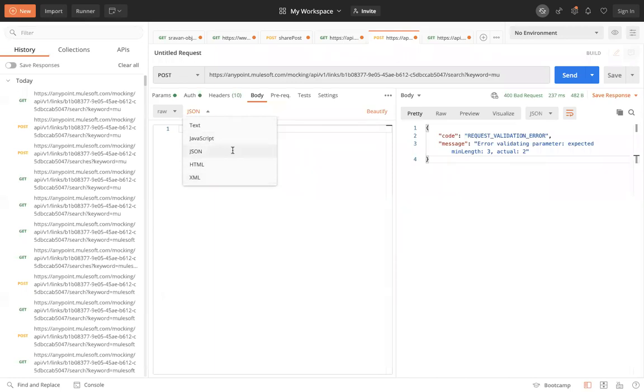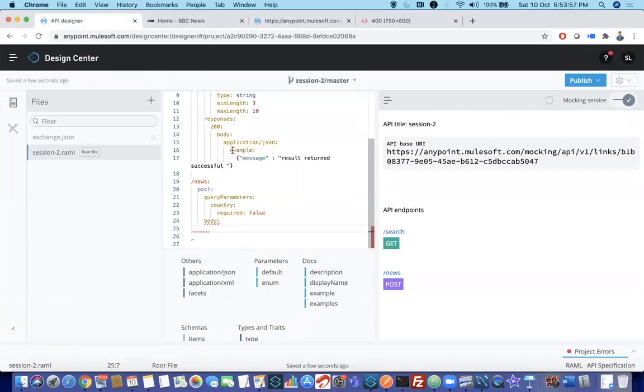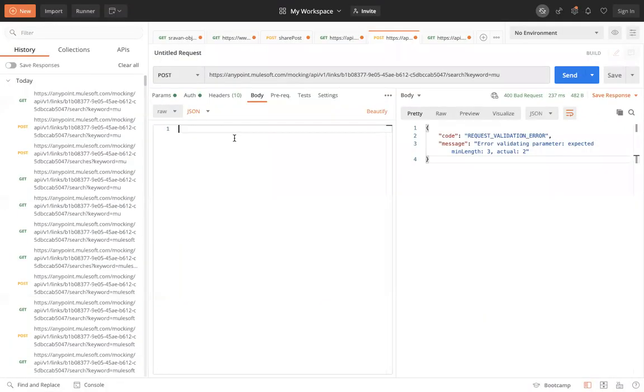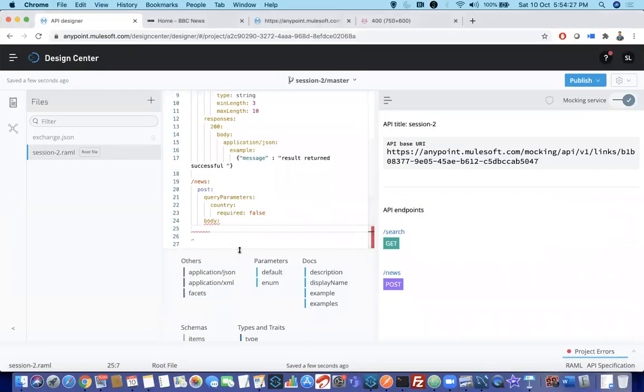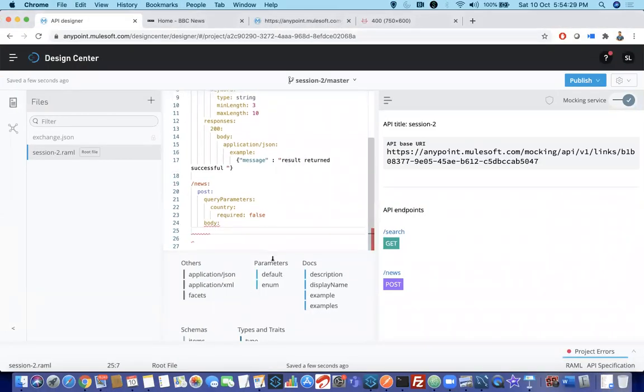Okay. Now I will go to JSON. Okay, guys, just try to Google what is JSON. I'll explain when we come to the development part, but it is good to have some knowledge on what is JSON. JSON is nothing but a format type. How it will look is something like this. Okay, name Shravan. So this is kind of JSON format. You can have multiple things like ID. This is called JSON format. Try to read more on JSON. This is for beginners. I know experienced candidates might know what JSON is.